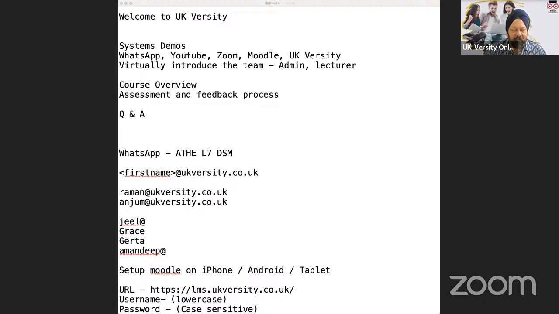So when you look at the structure of the course itself, you are going to go into this particular bit, which is the course handbook. Today we are going to look at Harvard referencing. We're going to look at some of the important documents, like the declaration, which is sometimes required to be submitted with the assignment. And then we look into the policies folder. Should you wish to refer to any policy, those are going to be in the policy folder.